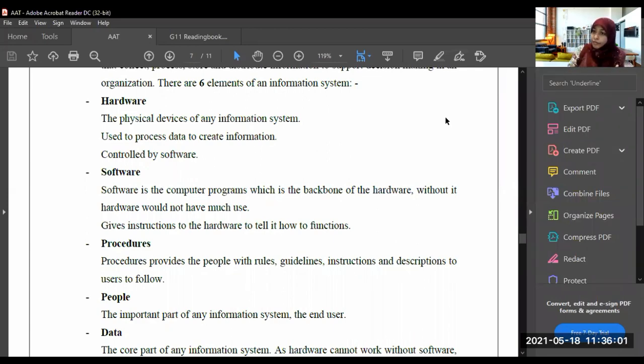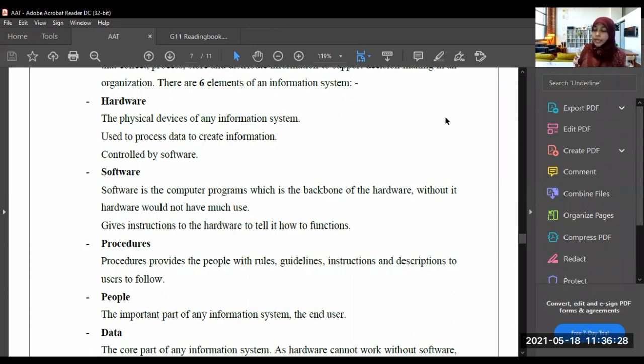Are people alone enough to work with the hardware, software and procedures? No, we should have data also, because we use this data to process and convert it to information. If we don't have data, can we work with the hardware? We can't, because we are inputting the data. Understood?